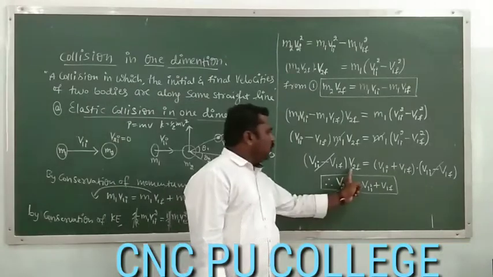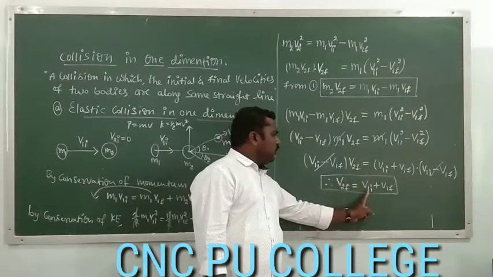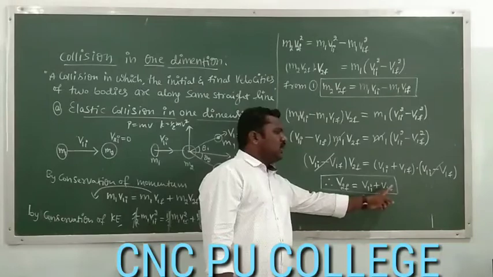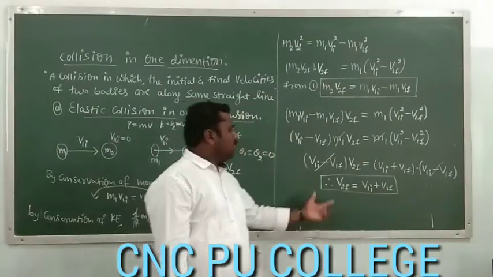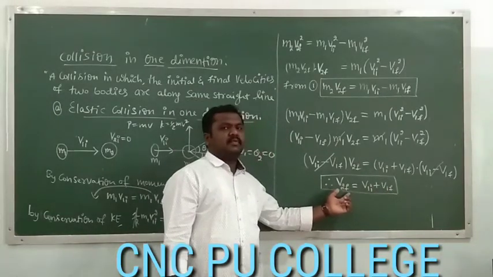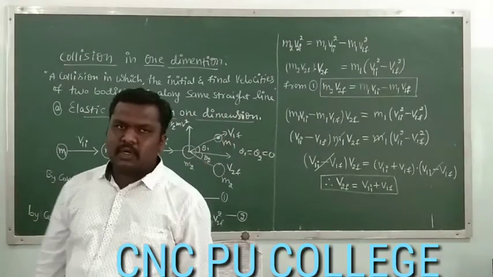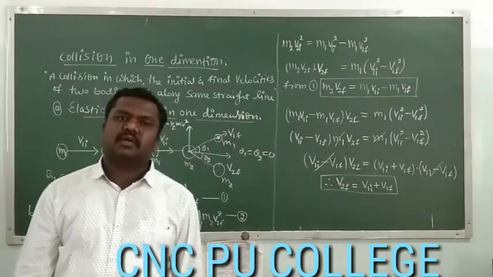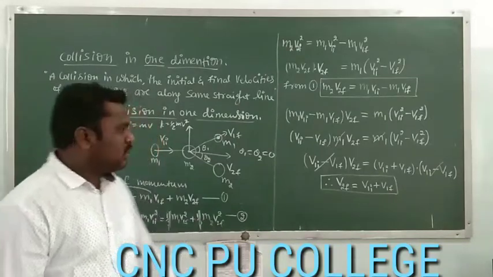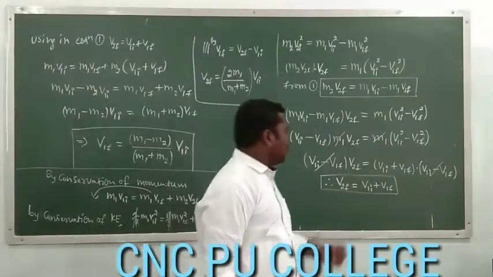So by using this, we can get the velocity of the second body in terms of the first body as well as the velocity of the first body in terms of the second body. Yes, so we got the expression.